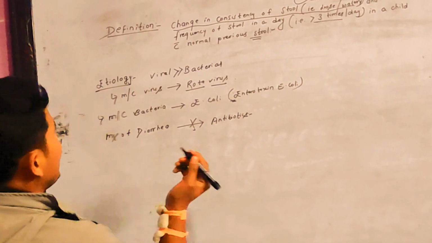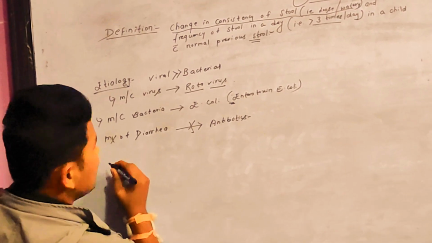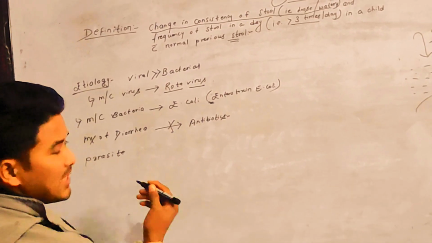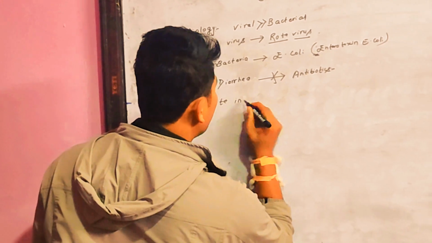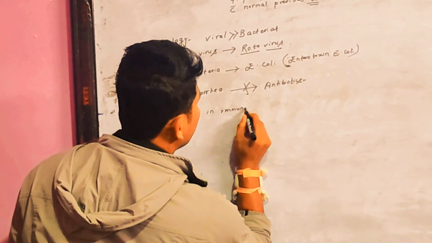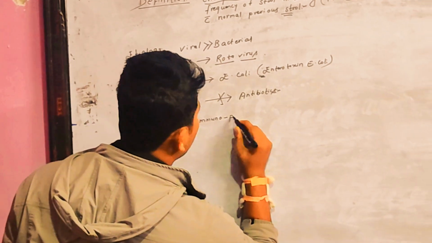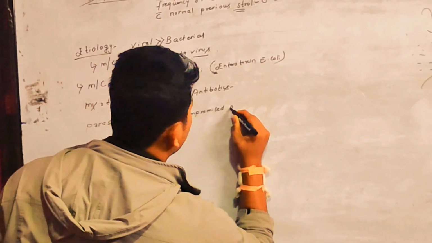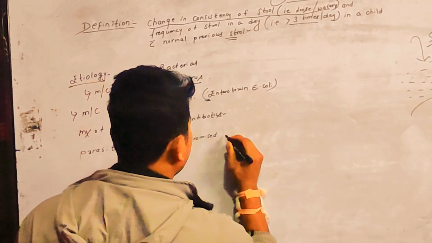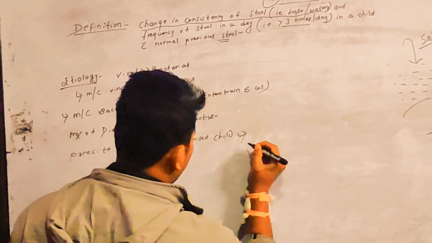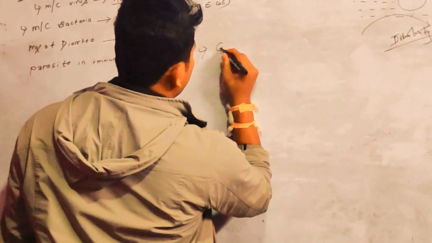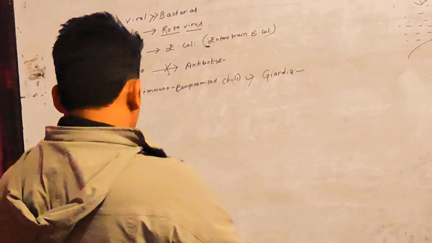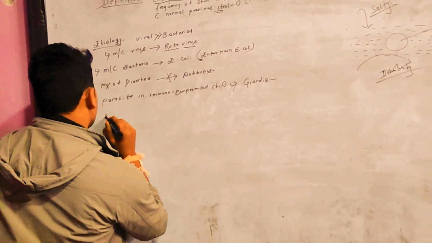Okay. So another cause is parasite. Parasite is the most common cause of diarrhea in immunocompromised patients, or we can say children, and the parasite being Giardia. Okay, but if